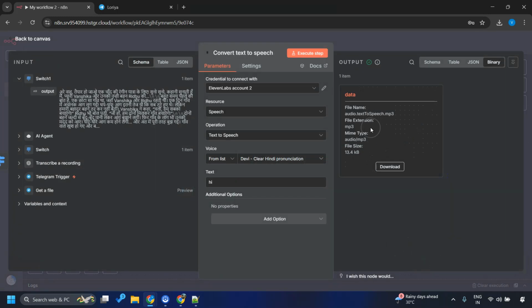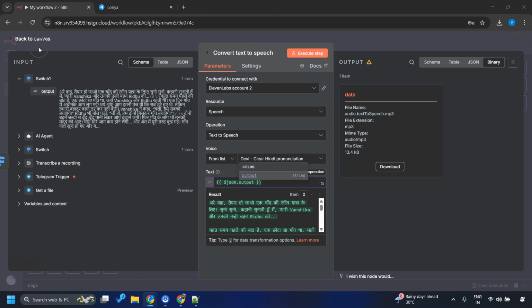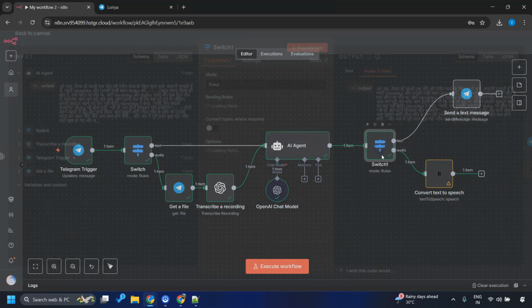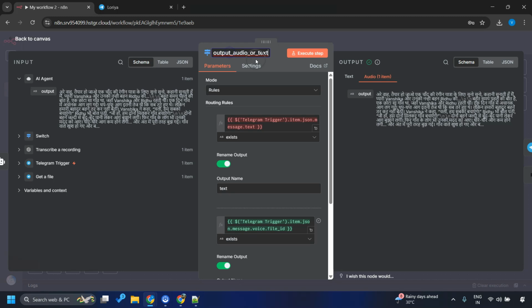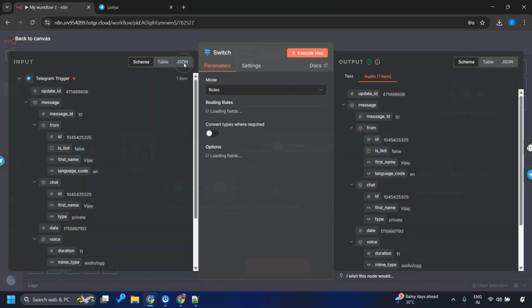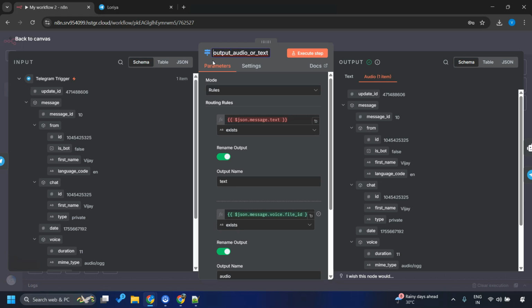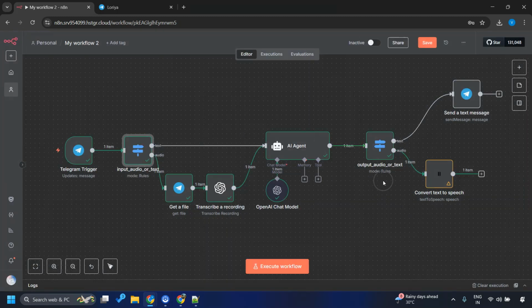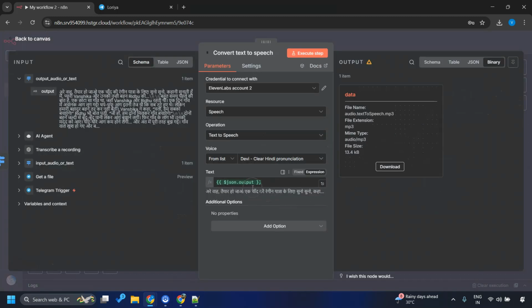How cool is that? Okay, so this is just a text message, hi. Now we need to replace it with output. And we should make a habit of renaming the nodes. I'll make it output audio or text, and this one input audio or text. That seems fine, so not changing there.